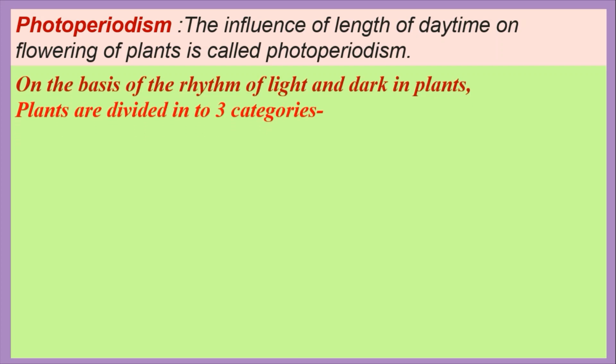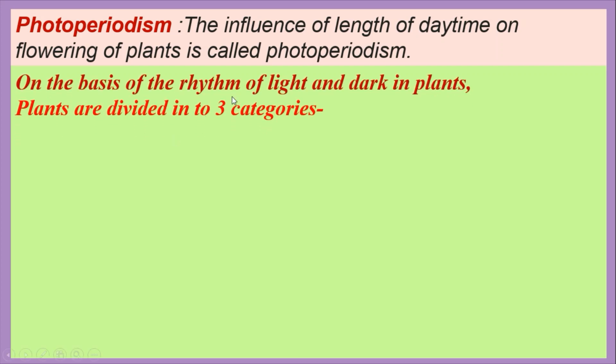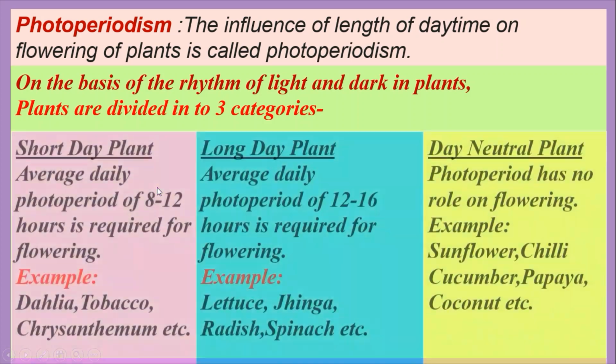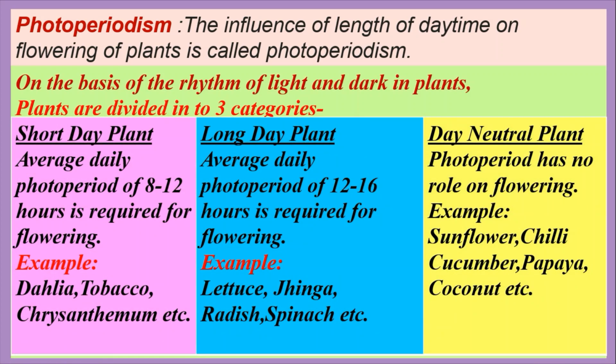So, we can say that on the basis of the rhythm of light and dark in plants, plants can be categorized into three. These are short day plants, long day plants, and day neutral plants. Short day plants are the plants which require short day period and long dark period for flowering. An average daily photoperiod of 8 to 12 hours is required for flowering.